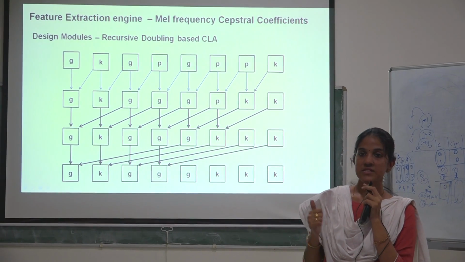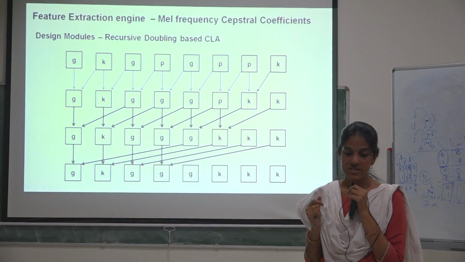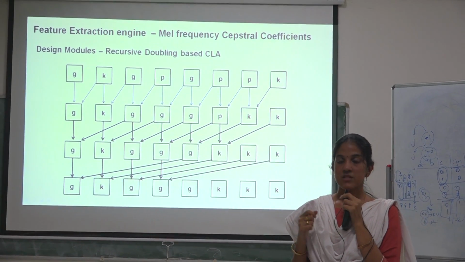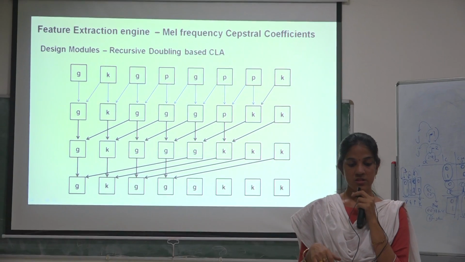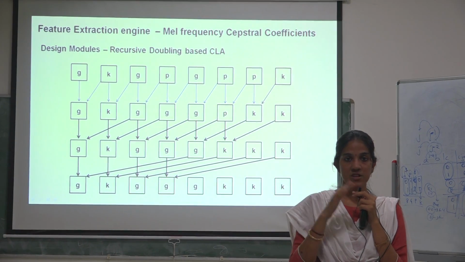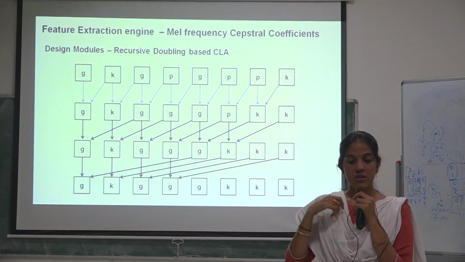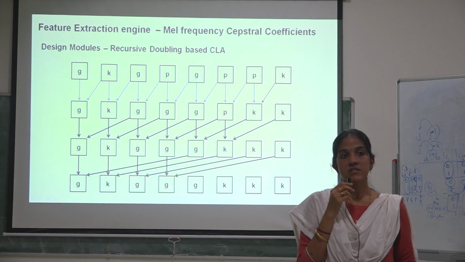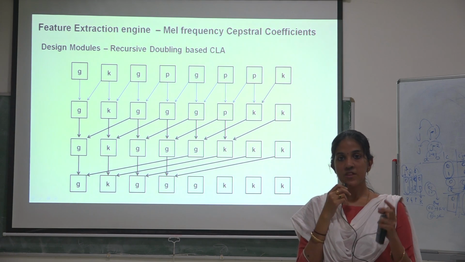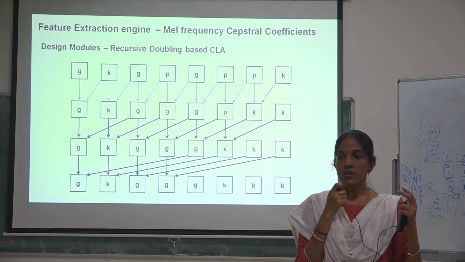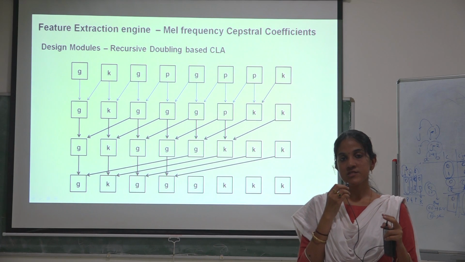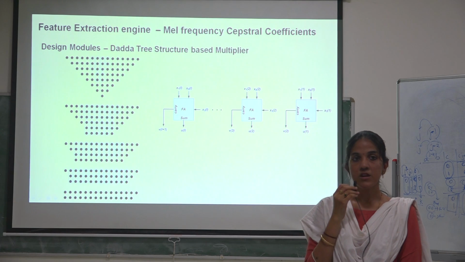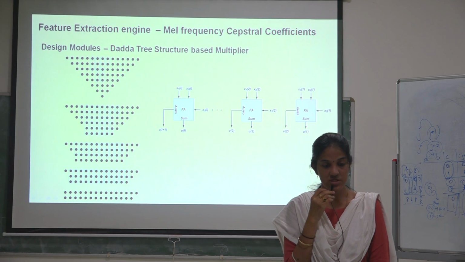If the final carry status is K, the carry is taken as 0. If the final carry status is G, the carry is taken as 1. The propagate state doesn't occur at all, because the propagation has already completed, and so either kill or generate happens. Once we get these carry statuses at the final level, we XOR them with the input bits to get the final sum. This is the algorithm used in this design of the feature extraction engine.